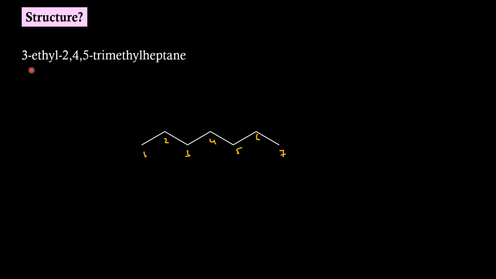Then the name tells us that at position 3 we have ethyl, and at positions 2, 4 and 5 we have methyl groups. So this became 3-ethyl-2,4,5-trimethyl heptane.